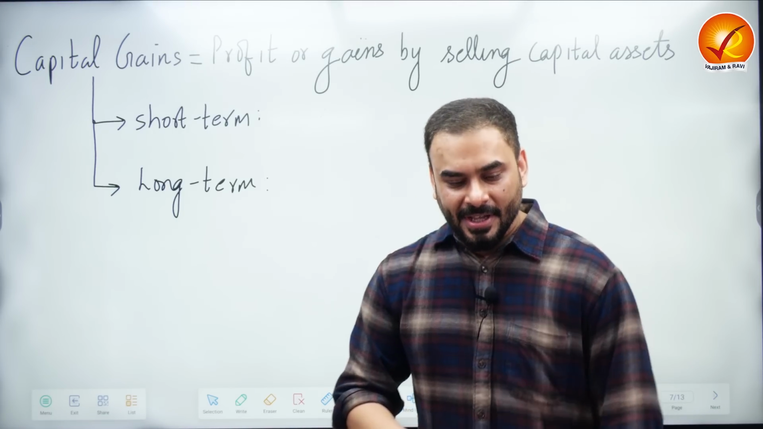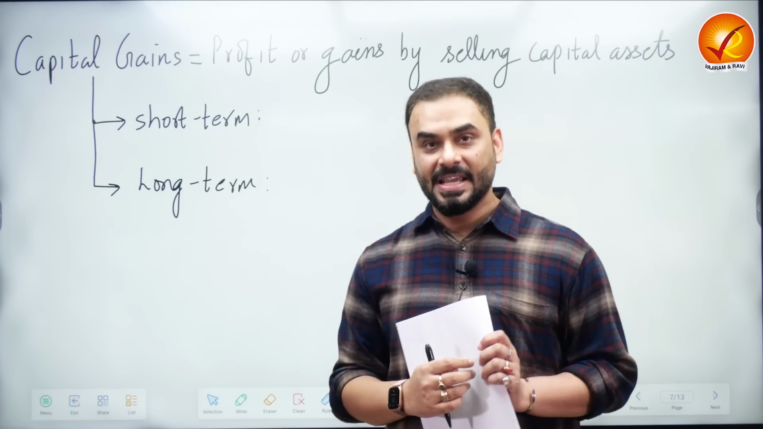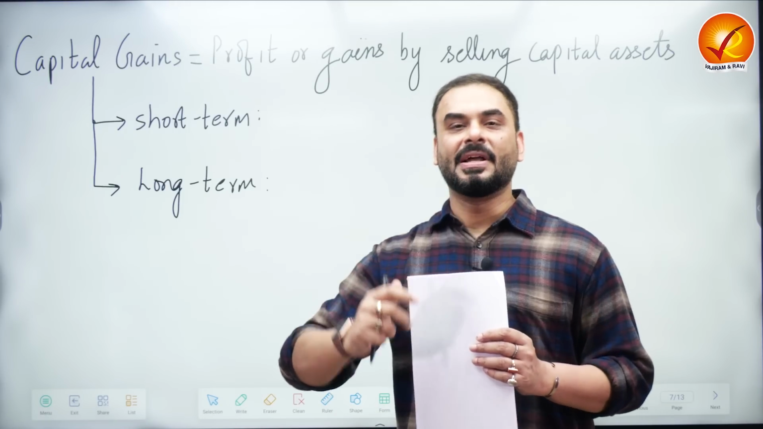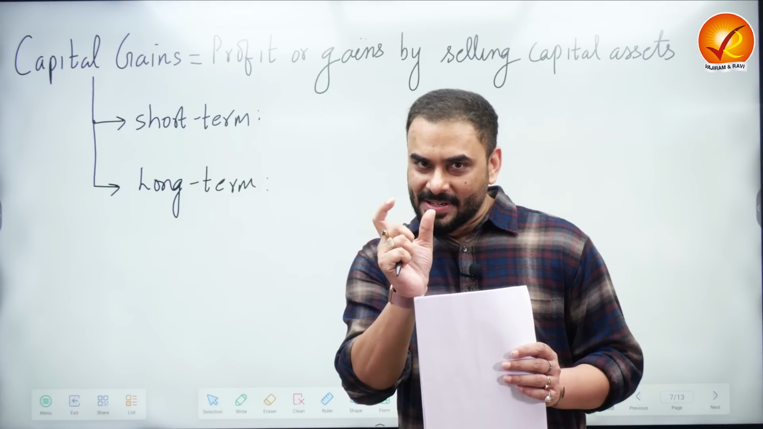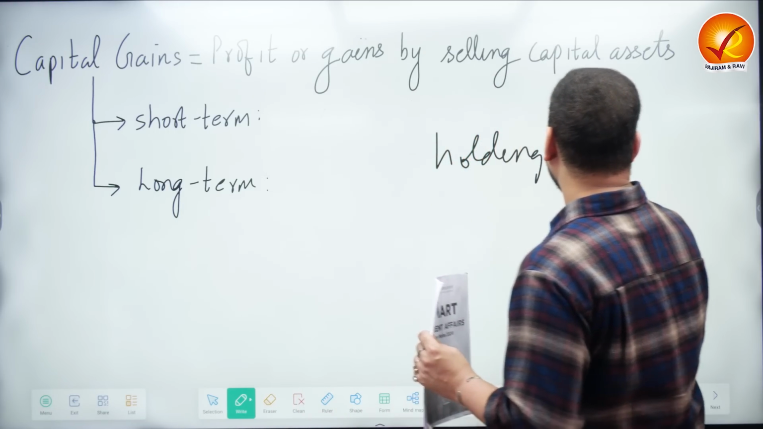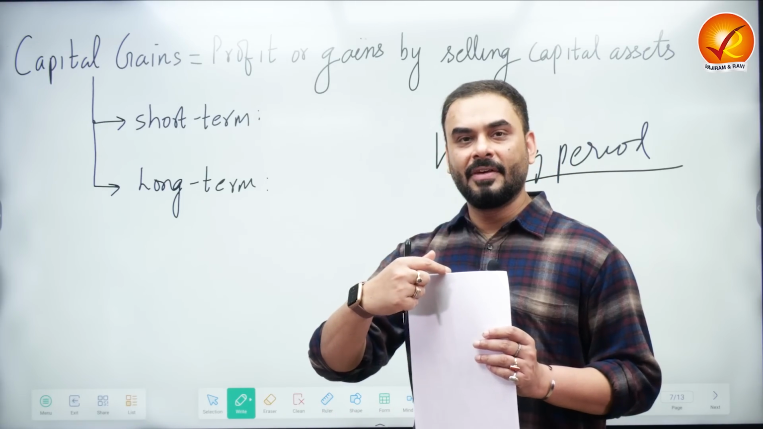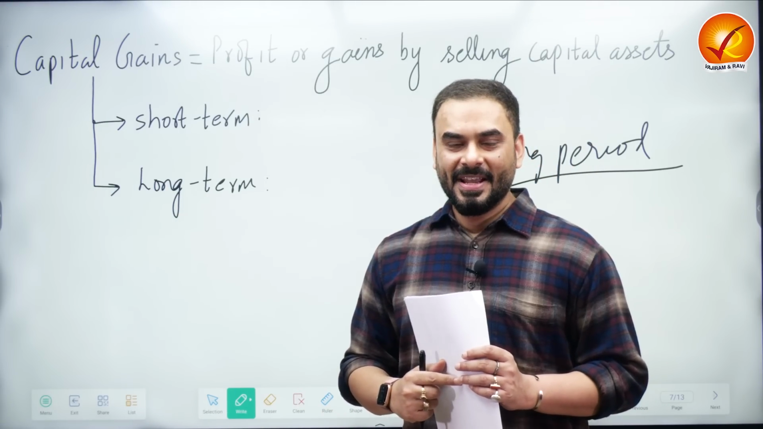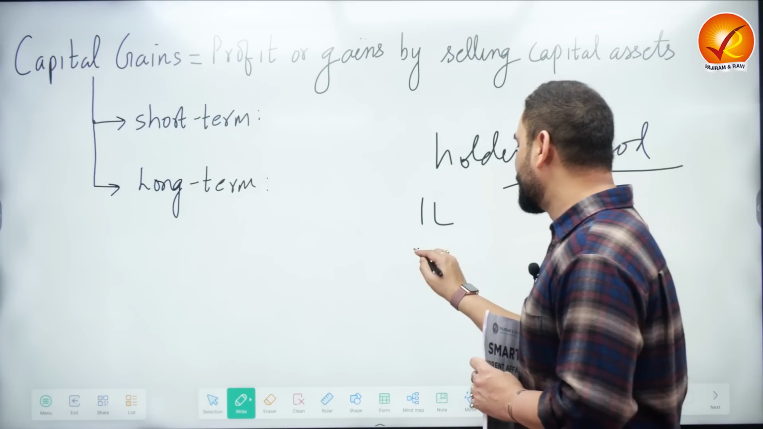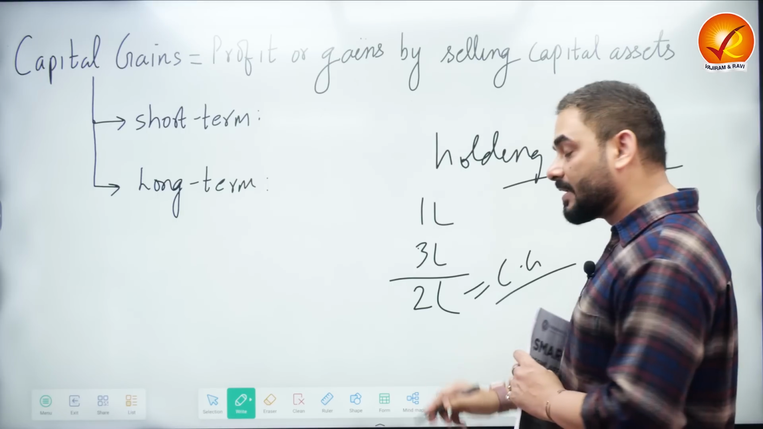Now, imagine that this piece of paper is a share of a company. Let's say I bought the share of TCS today. Now I am holding this share, for example, for 11 months. These 11 months for which I am holding this share is called the holding period. Suppose that exactly after 11 months, I sell it to somebody else. I bought this share for 1 lakh rupees and within 11 months, I am selling it for 3 lakh rupees. If you take the difference, 2 lakh rupees, this is called capital gains.